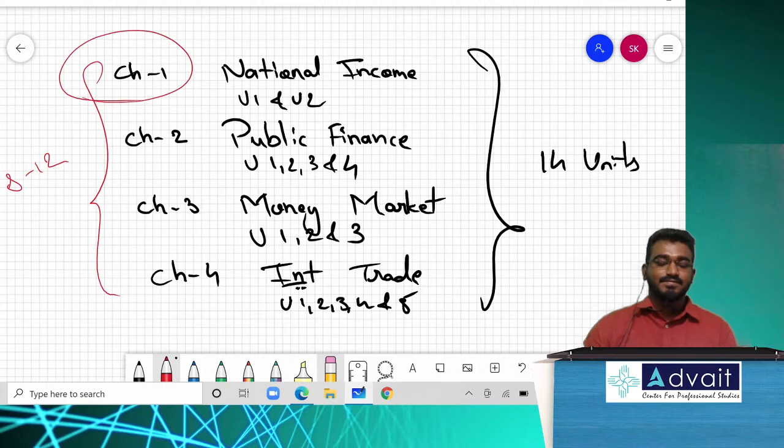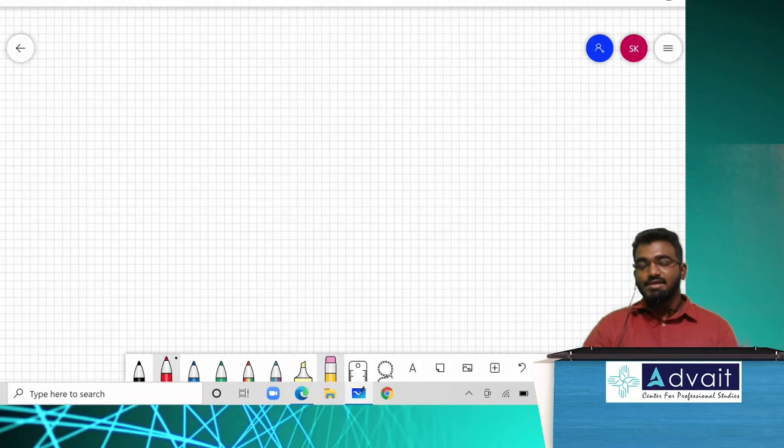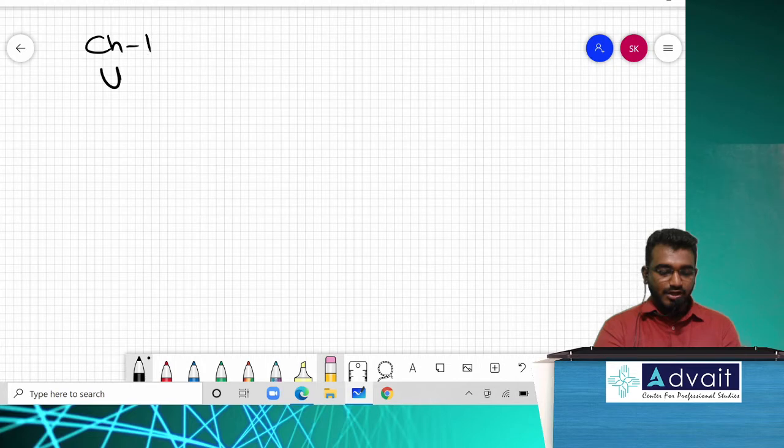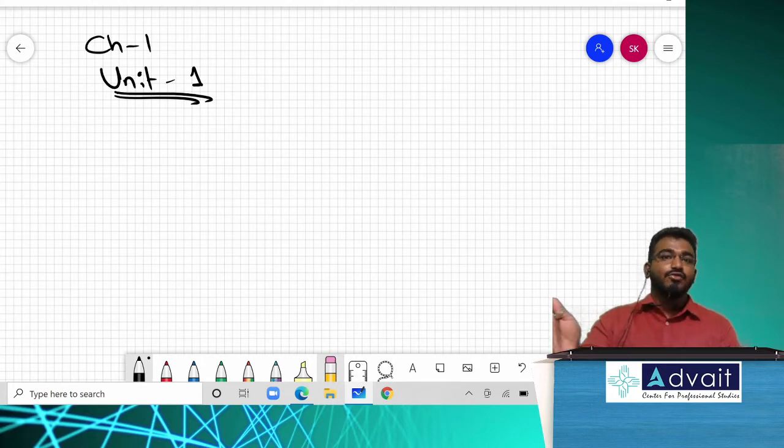We will start with chapter 1. So what is chapter 1? Determination of national income. Under that, unit 1. What was unit 1 of chapter 1? National income. And I expect everyone to close that material. That material is given for you only to prepare at your home, not to open it in the class. And if you want to understand the institute material, I expect you to first learn and understand in whatever material I am giving you.